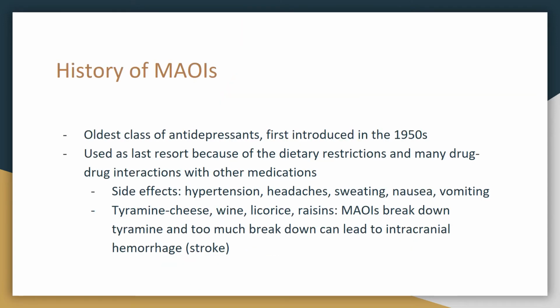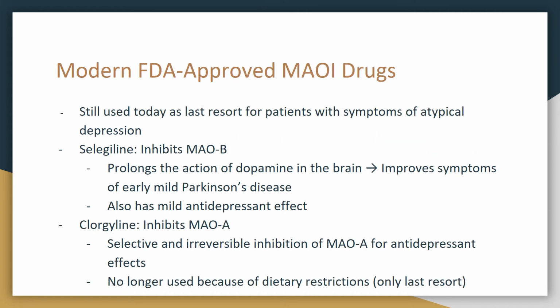History of MAO inhibitors. They are the oldest class of antidepressants, first introduced in the 1950s. However, they are used as last resort because of the dietary restrictions and many drug-drug interactions with other medications. Side effects include hypertension, headaches, sweating, nausea, and vomiting. When MAO inhibitors are used with foods such as cheese, wine, licorice, and raisins, they can block the breakdown of the tyramine in these foods, and too much tyramine can lead to an intracranial hemorrhage, which is also known as a stroke.